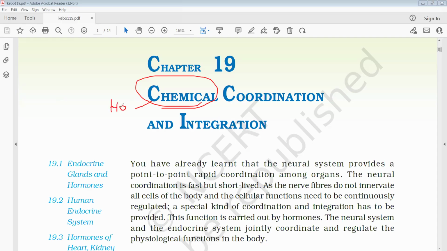So what are hormones? The chemical substances which are responsible to maintain the normal metabolic activities and carry out several metabolic activities in a coordinated way. So let us discuss the chemical coordination which comes under the endocrine system. The endocrine system has glands. Those are called endocrine glands.